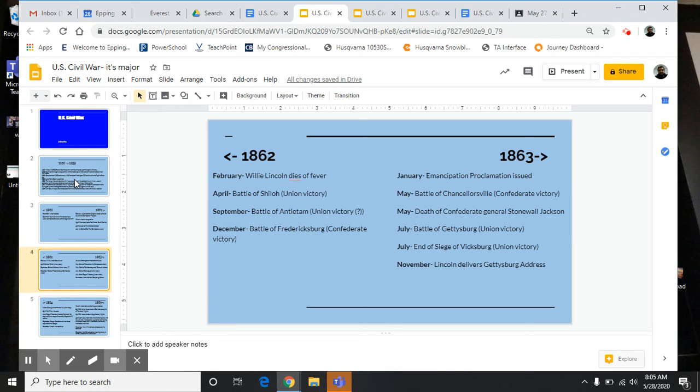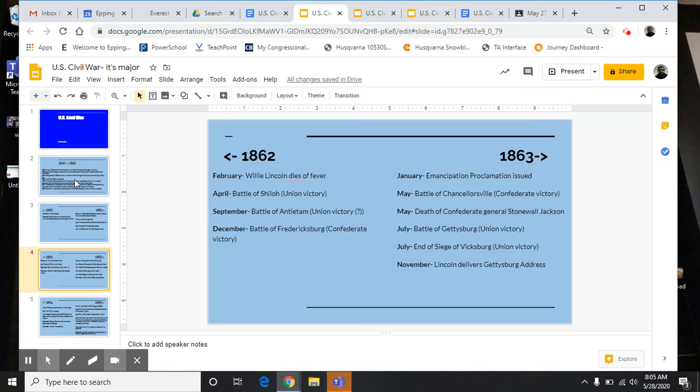Mary Lincoln had many bouts of, well, I mean, it's hard. I don't want to be like a psychologist or psychiatrist here, but she definitely battled with some depression and of course with her son dying and then her husband dying, she spent a number of years of her life not being able to really care for herself because of the mental turmoil and emotional turmoil that she had to go through.